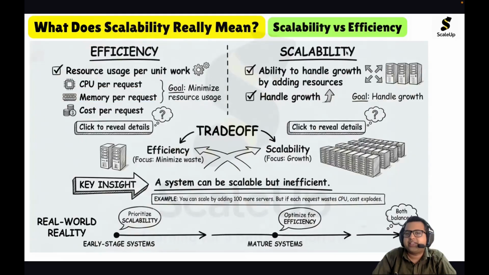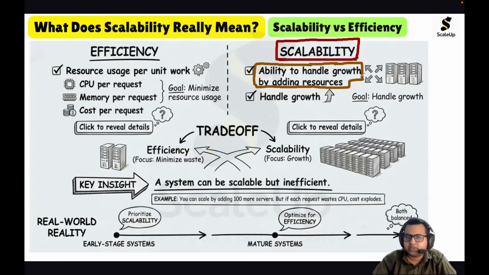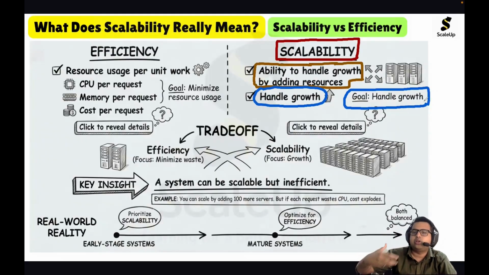If we talk about the scalability of the system, scalability is the ability of the system to handle growth by adding more and more resources. The goal of scalability is to handle growth, which means handling increasing load.